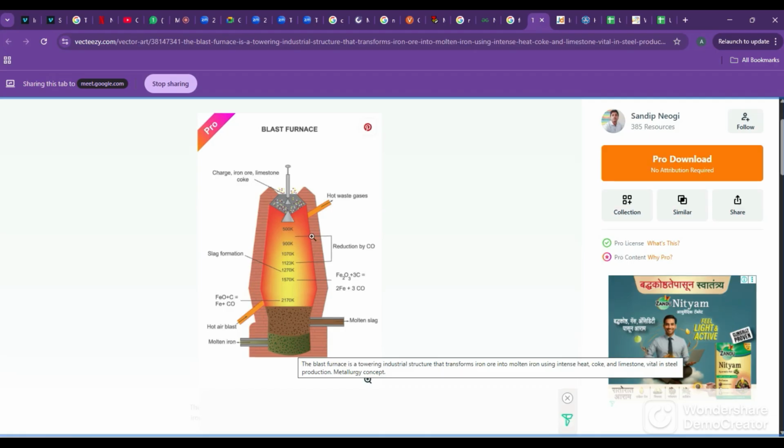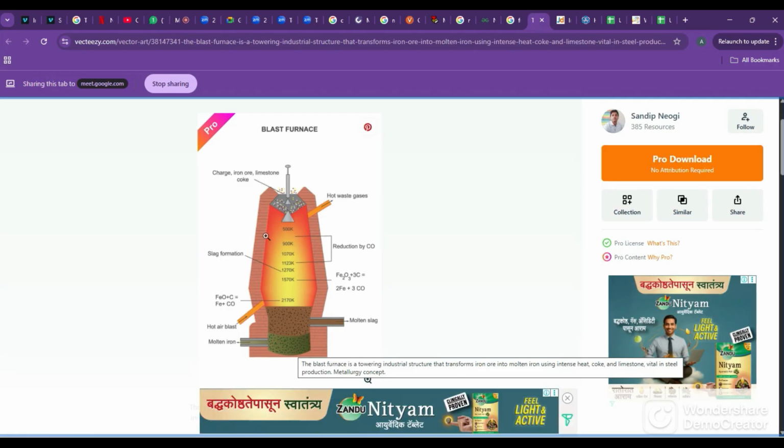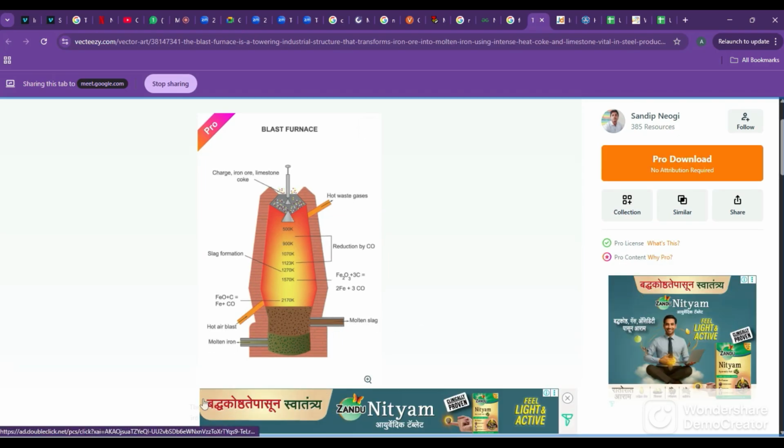We didn't send only iron ore, we sent limestone and coke, so they also form some other impurities through other reactions. Those will come and float on top, since they won't be heavier than iron. Iron, being the heaviest, goes to the bottom and is taken out from this outlet. The impurities, the slag, are taken away from another outlet.